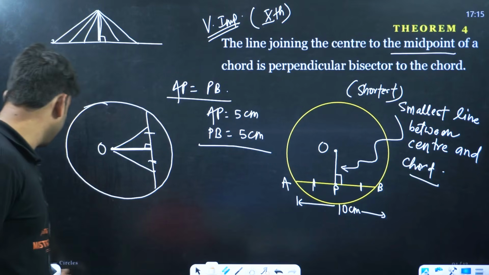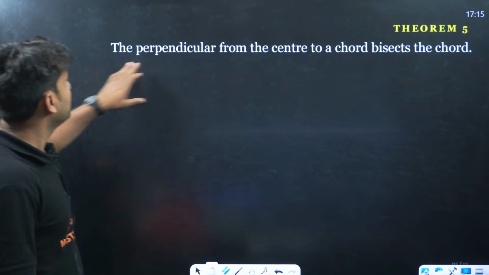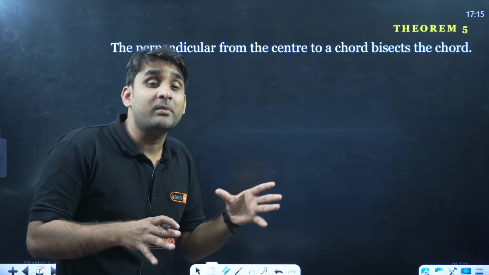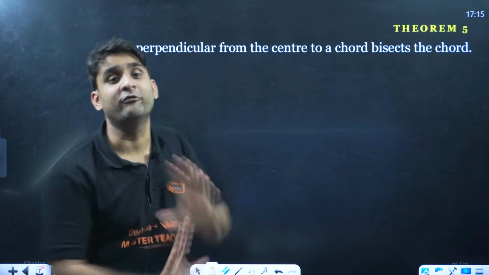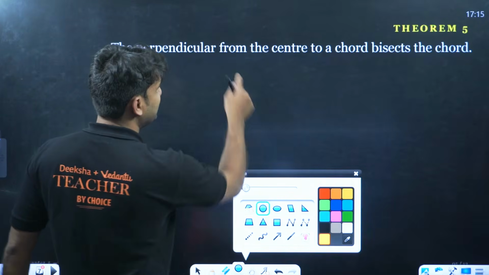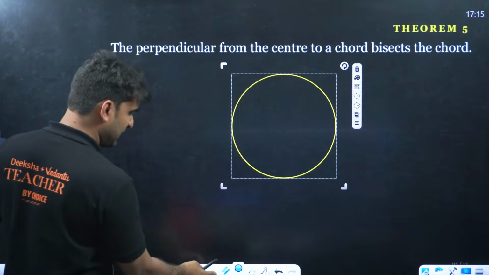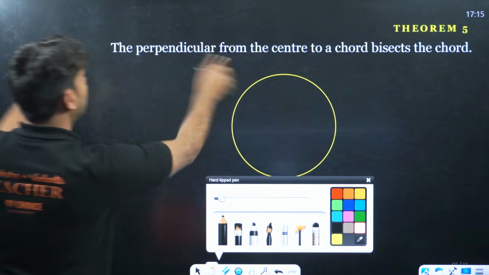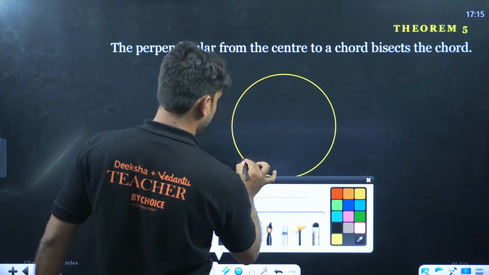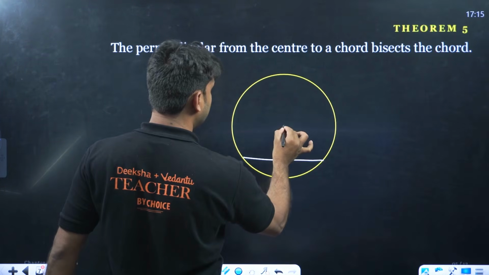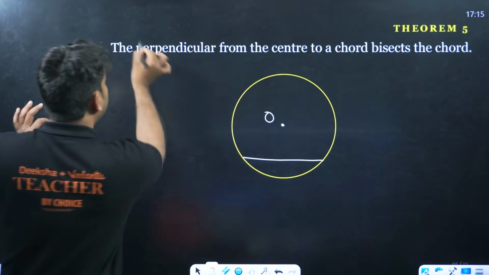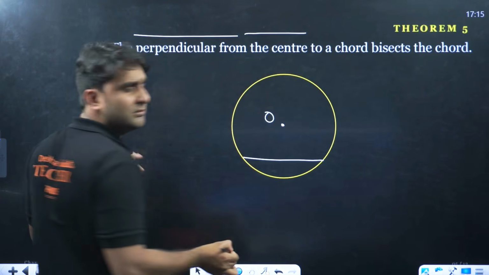Clear everyone? Moving ahead. Theorem number 5: the perpendicular from the center to a chord bisects the chord. So basically theorem number 5 is the converse of theorem 4. Let me tell you about this theorem. We have a circle here. Look at the theorem. The perpendicular from the center to a chord. So we have a chord here and we need the center. Read the theorem carefully. The perpendicular from the center.